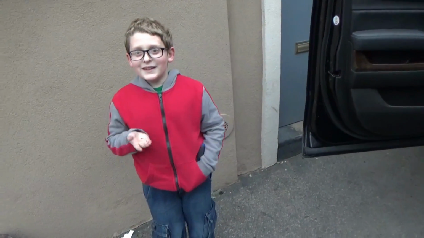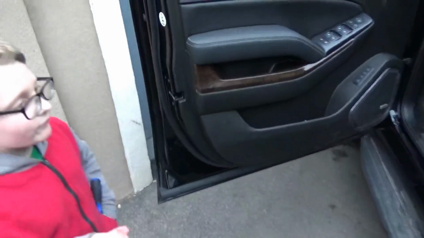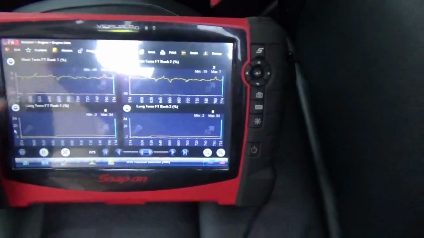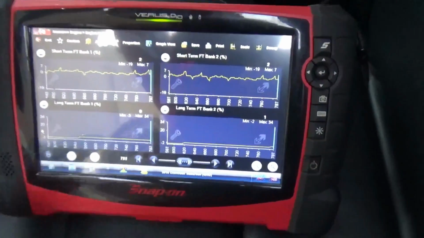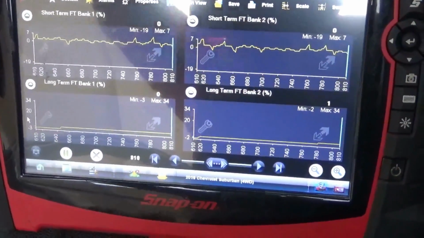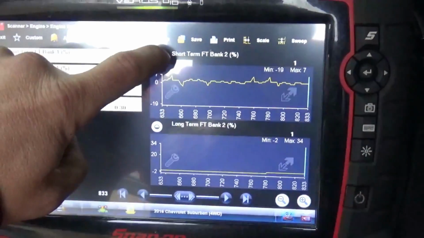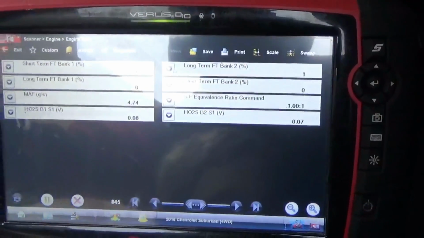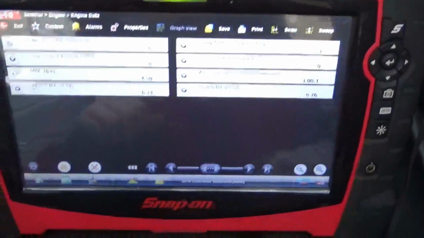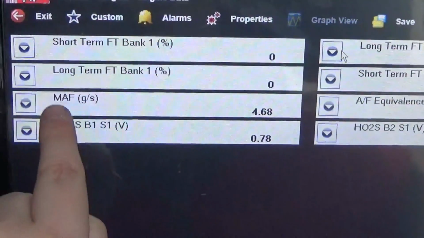There you go. So, it was getting too much fuel, huh? Where did we see that? In here on the scan tool? Can you show me what we were actually looking at there? Let's see if I can block the light here. Sure, go ahead, show me. We were looking at the mass airflow, and if you take a look over here, it's right here. Let me get these things back down to where they were. Alright, can you show me again without this terrible glare? Okay. Show me what you were looking at there. It was right here. The mass airflow.